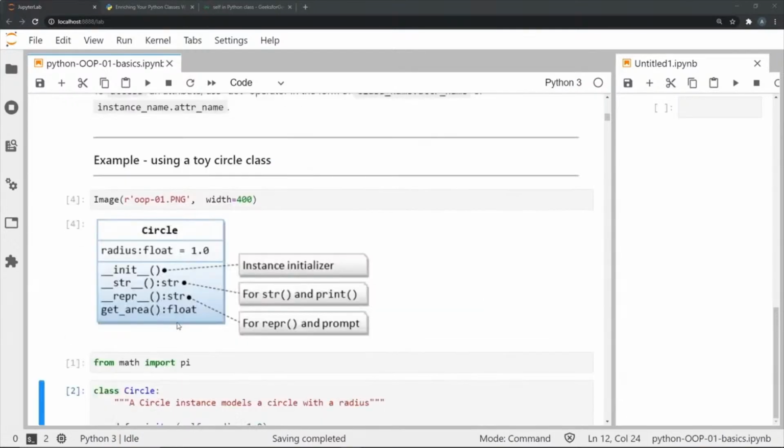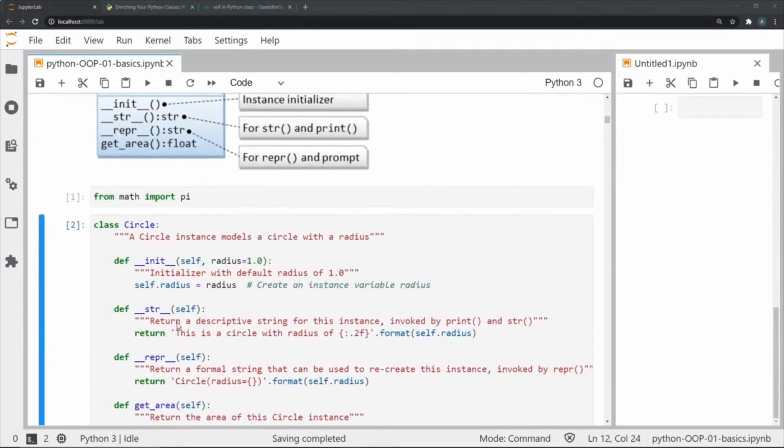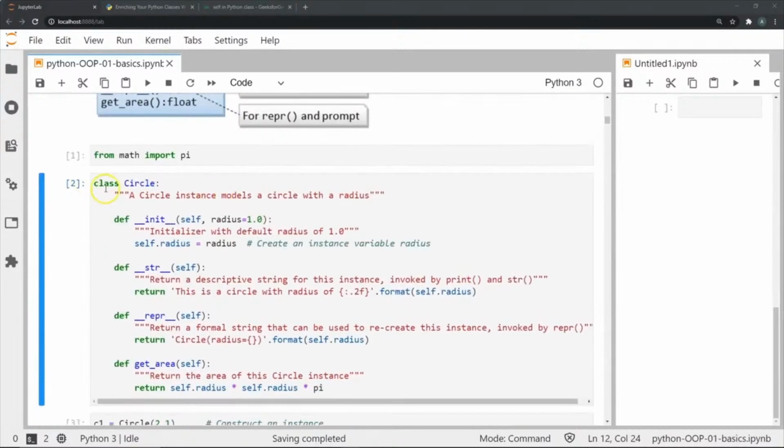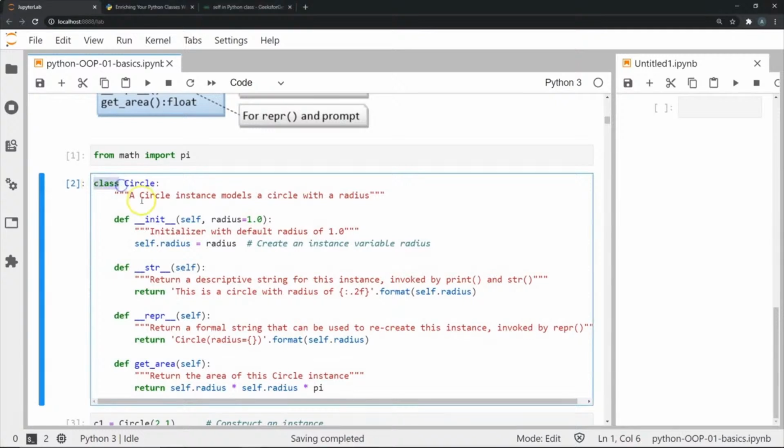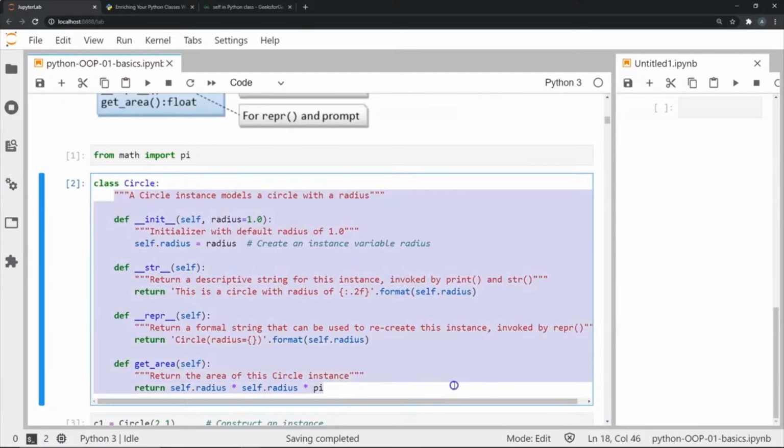Now for our first example on classes, I will be taking you through a class that I've defined based on the circle object. This class is going to define information about your general circle, such as its radius and its area. So let's go through it. Obviously, to define a class we need a keyword. In the case of classes, we use the class keyword followed by a name for that class. In this case, my name is Circle.